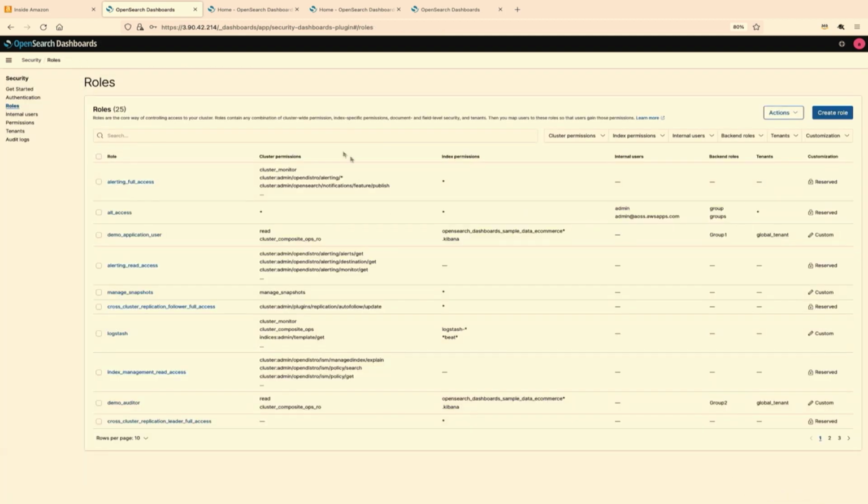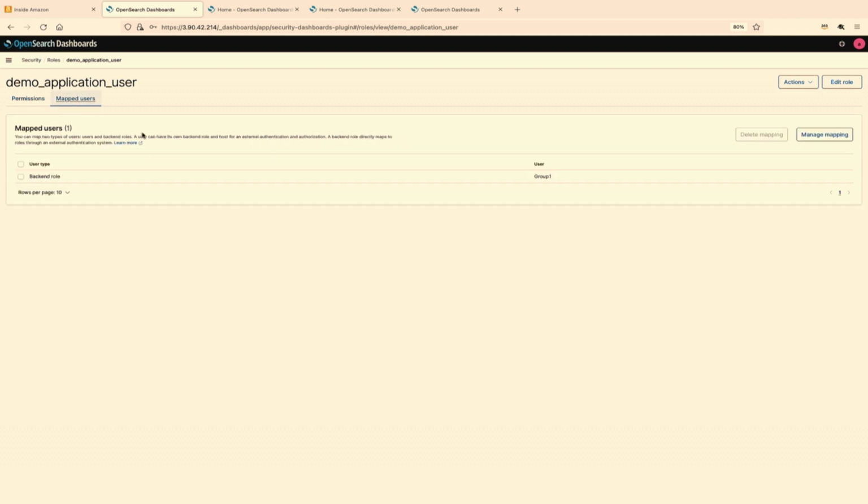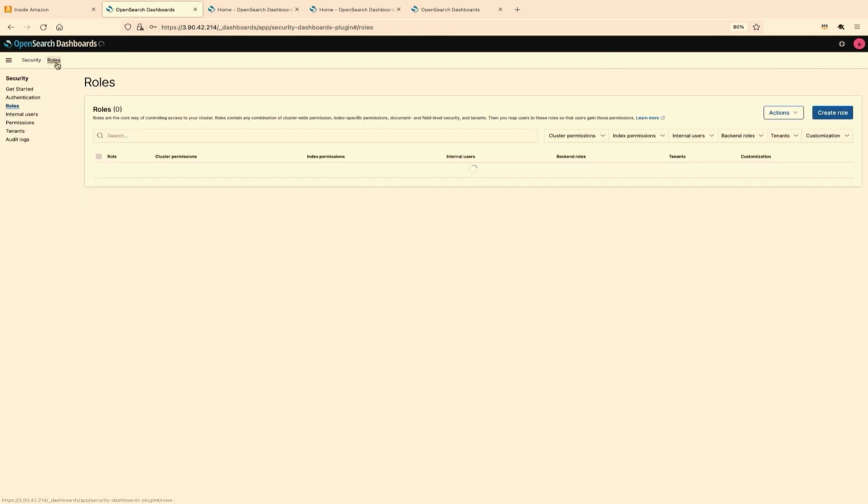Now let's cancel out, and I will show you one more mapping that we would need to do for this user, which is the mapped user. The mapped user is where you would say what is the backend group the user belongs to. So when I log in as, say, user 1 or 2 or 3, I need to have an Okta group associated with it. And this is how you do the handshake. You map what roles, what permissions the Okta group users have to your cluster. Now, this is group 1. So let me move on and show you the other role.